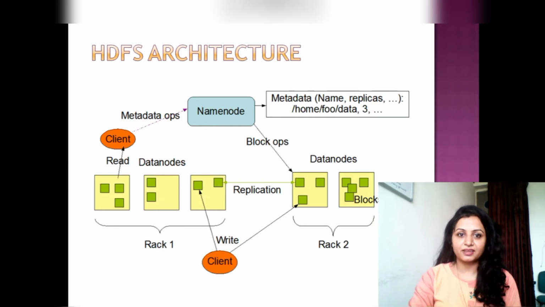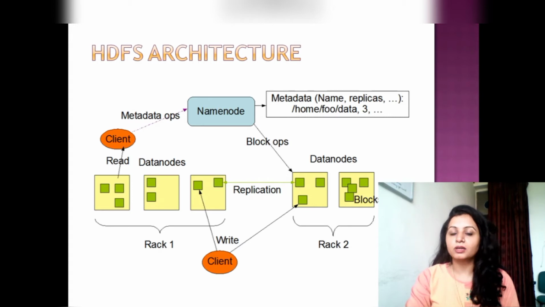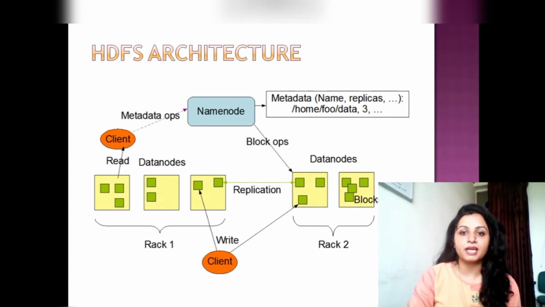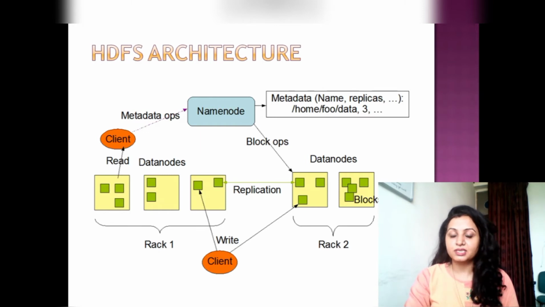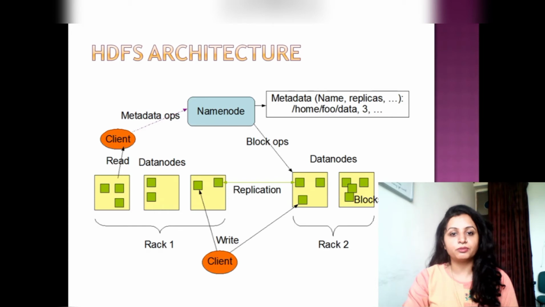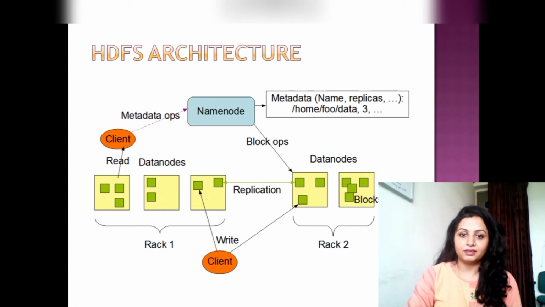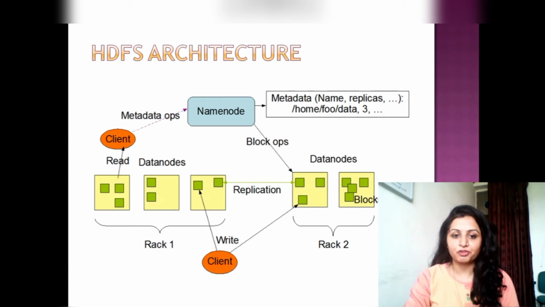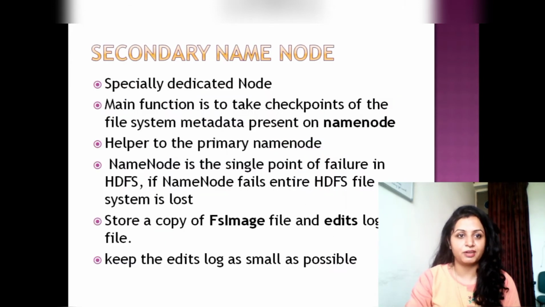Here we can see the HDFS architecture. We have the name node which stores the metadata. That means the name of the block, the replication factor, that is how many copies of that block will be stored in the data nodes, and the location of that particular block. Below you can see the n number of data nodes which are storing the physical file or the blocks of that file, which is replicated over n number of machines, and the client is reading and writing those chunks and doing the required operations on that file.